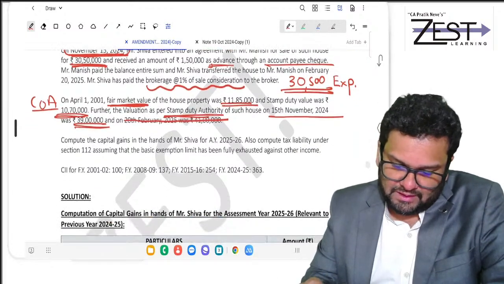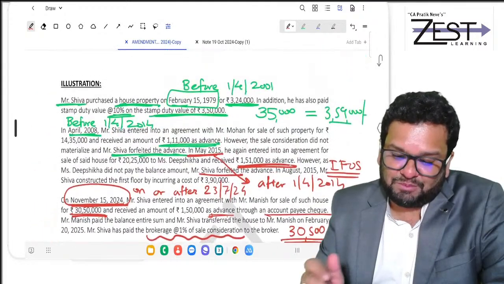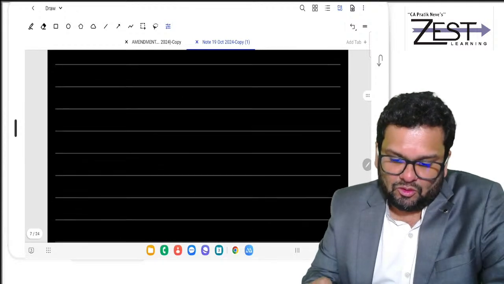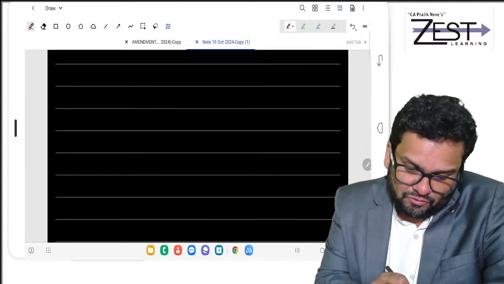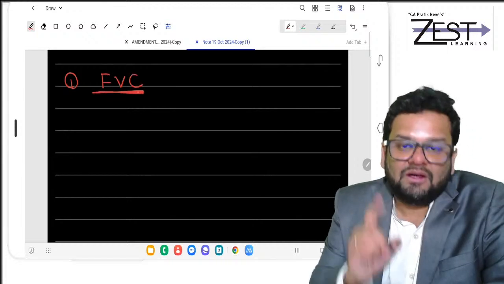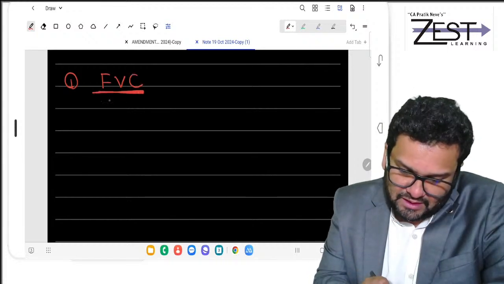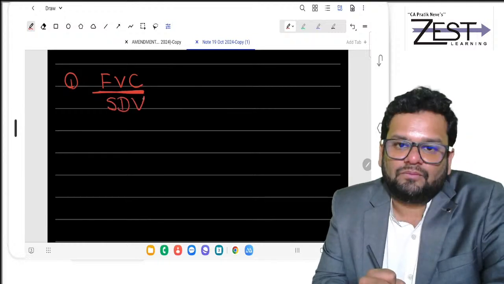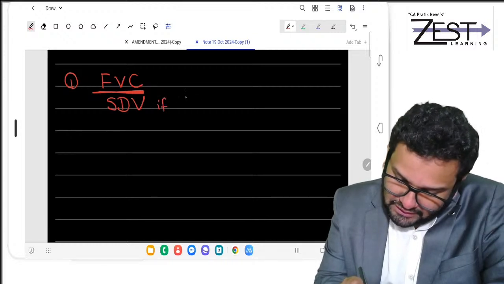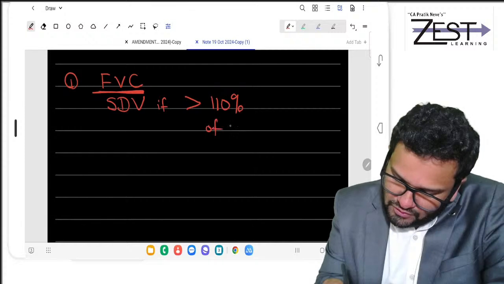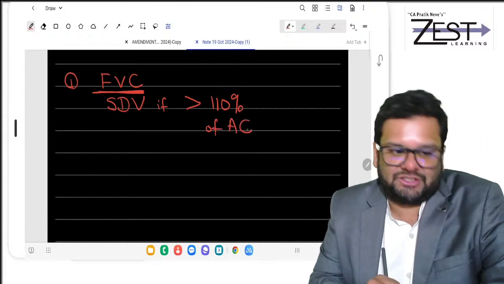Okay. Now friends, let me explain you all the points step by step. Okay. See. First point. What is your FVC? Simple. Your FVC will be stamp duty value, if it is greater than 110% of actual consideration.